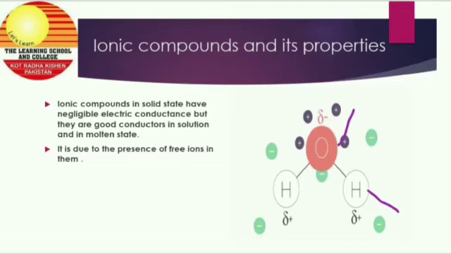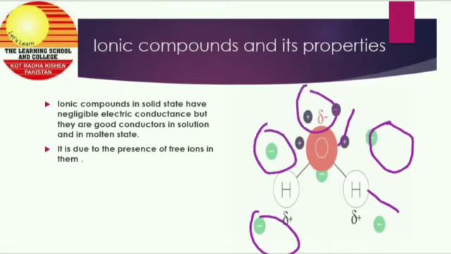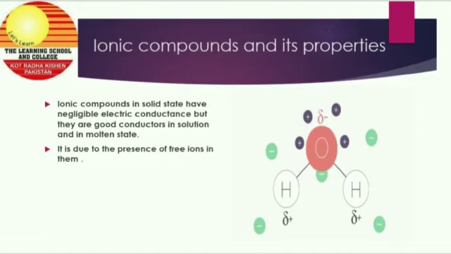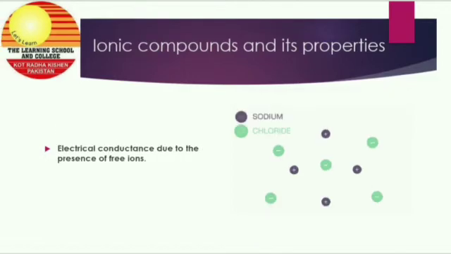So they form a solution and are ready to conduct electricity because of the presence of free ions like chloride ions and sodium ions. Electrical conductance is due to the presence of free ions. Yes, we all know that electrical conductance is because of ions which can move freely.